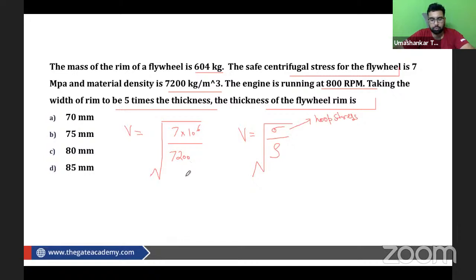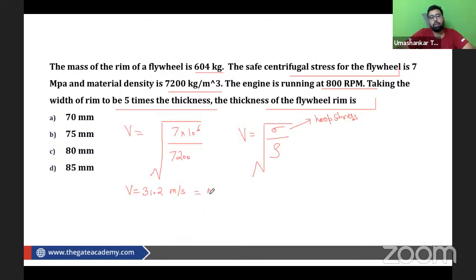So let's calculate the velocity: 7 into 10 to the power 6 divided by 7,200. So the velocity comes out to be 31.2 meter per second.